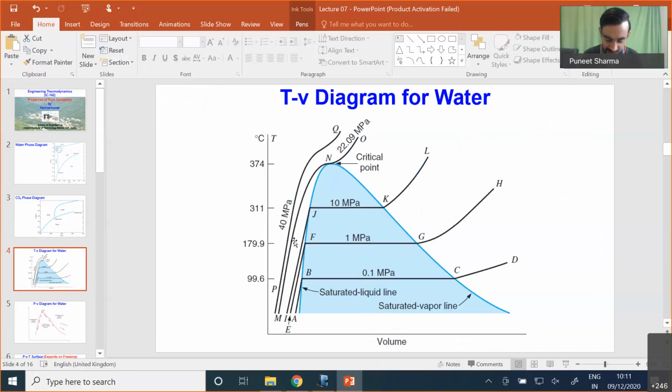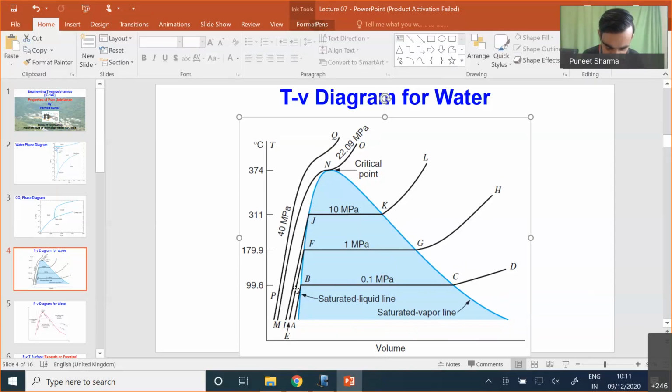I have already told you that this line up to the critical point on the left-hand side is our saturated liquid line, and the line on the right-hand side, referring to the transition between superheated vapor and the two-phase region, is known as the saturated vapor line. Clearly you can see the points B, F and J are on the saturated liquid line, and the points C, G and K are on the saturated vapor line.